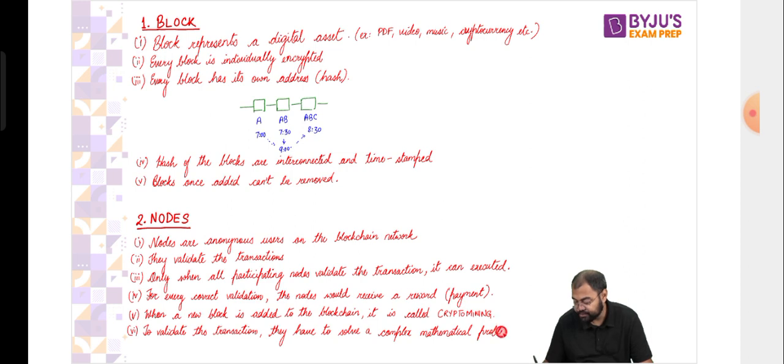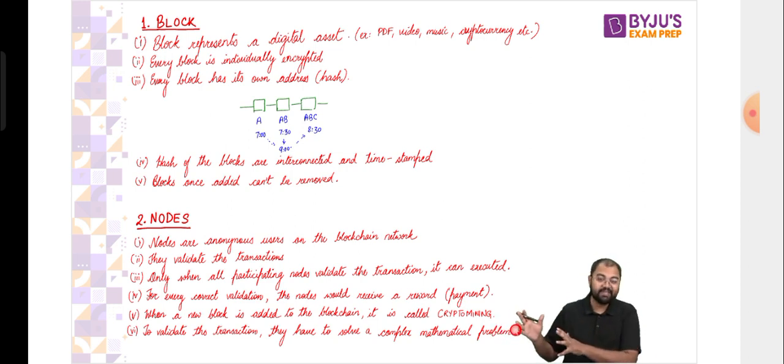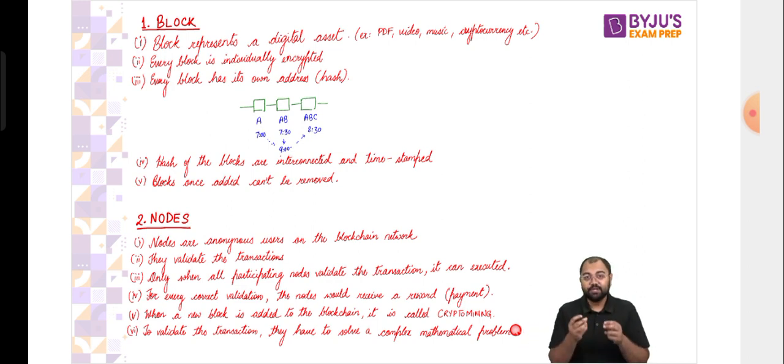When we say complex mathematical problem, it does not mean that high-order mathematics is involved. It just means that the computation is very vast, very unique, and very big. That's why it becomes complex for anyone, and normal computers cannot do it. Normal calculators cannot do it. You have to have very good high-end computer systems to run these kinds of calculations. So before becoming nodes, they have to invest a lot in these systems. Otherwise, you cannot simply do it on your mobile phone or computer. You'll have to buy those special computers, and only then is this possible.